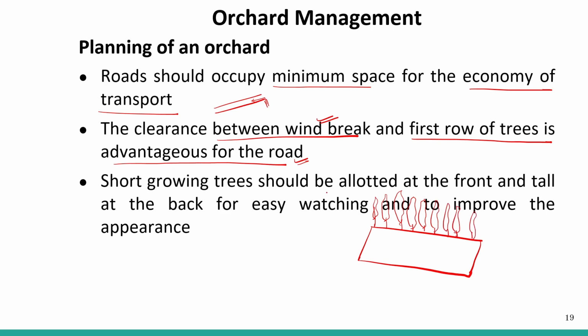Short growing trees should be allotted at the front and the tall at the back for easy watching and to improve the appearance. This is done so that there should not be any type of contamination or disease exposure to our fruit crops.